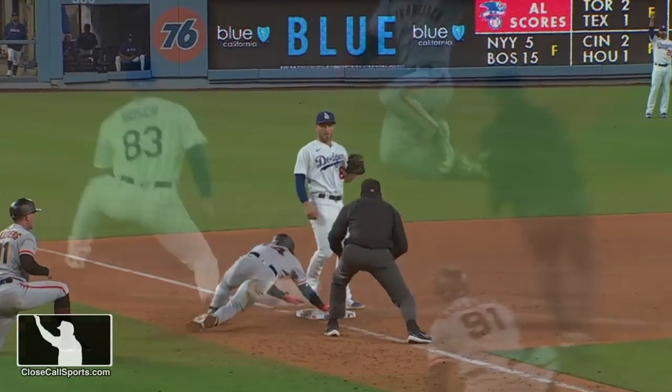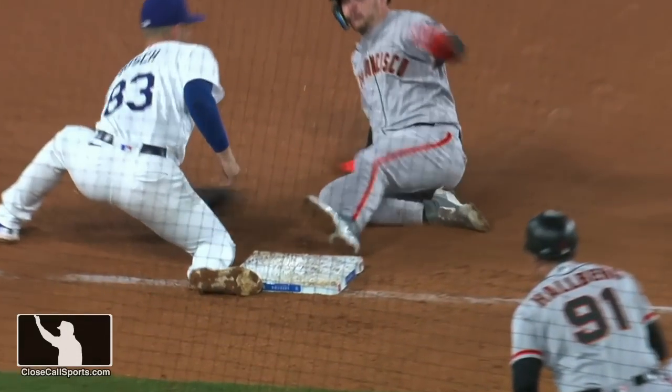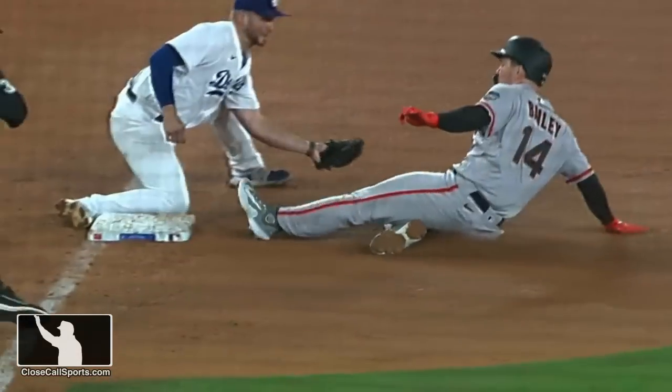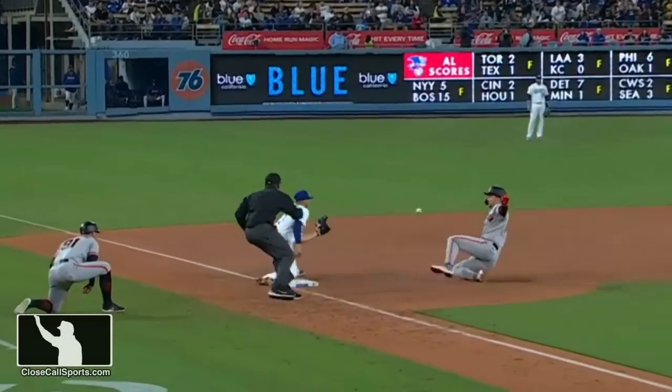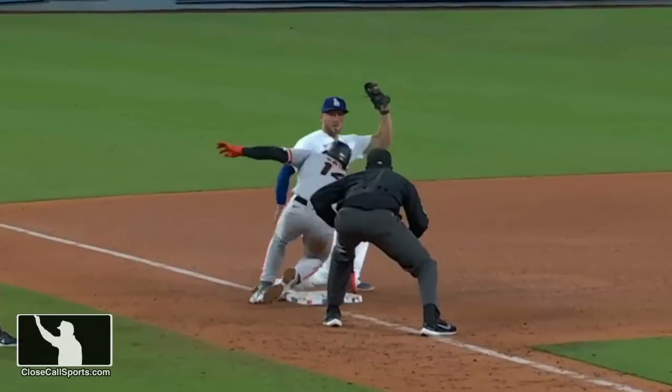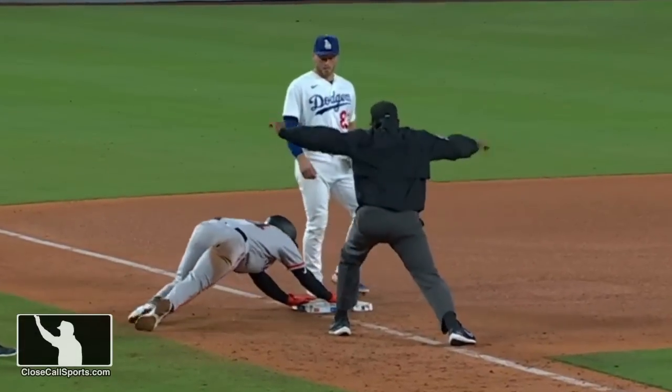Some people might prefer where the base coach is to get the daylight, but remember, you also want to see the leading edge of the base for the foot. The important thing here is an umpire moves to work the play for a spot that works for them, and Moscoso does that onto the foul line, gets in position, hustles, and makes the correct call.